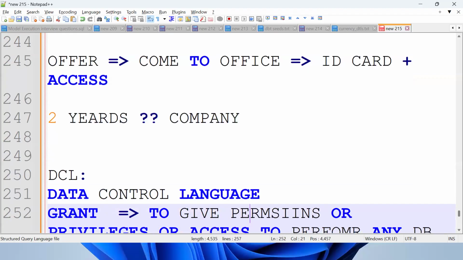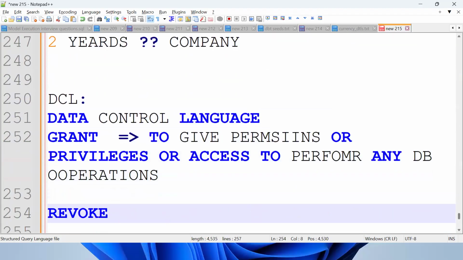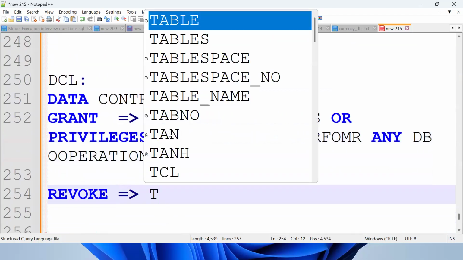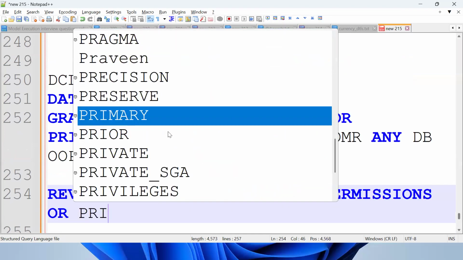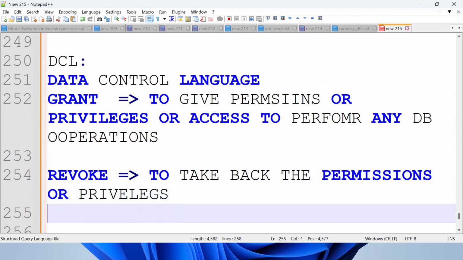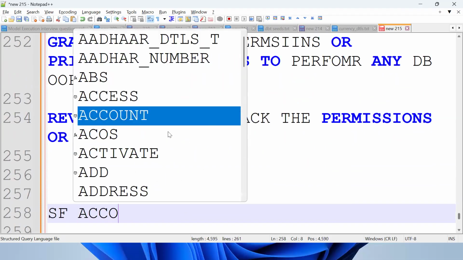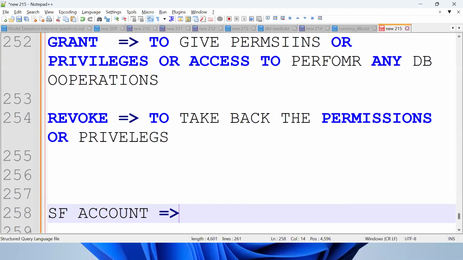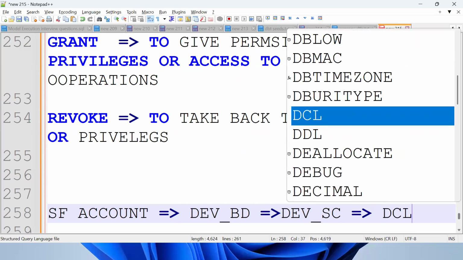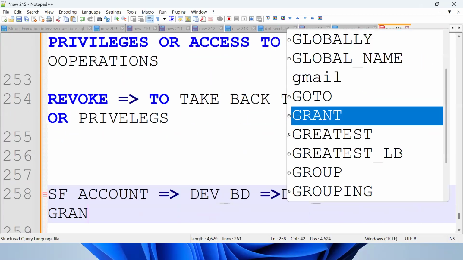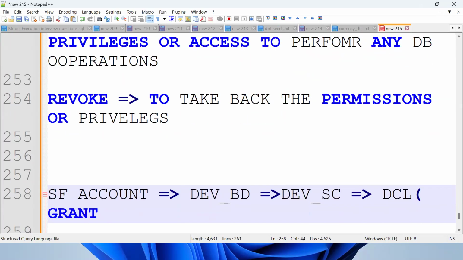The access gets revoked, removed. REVOKE is nothing but taking back the permissions or privileges. A simple concept: first you have one Snowflake account, then for a particular database and schema you require DCL, to grant permissions like creation and alteration.